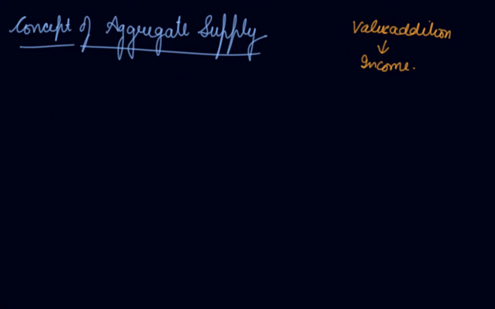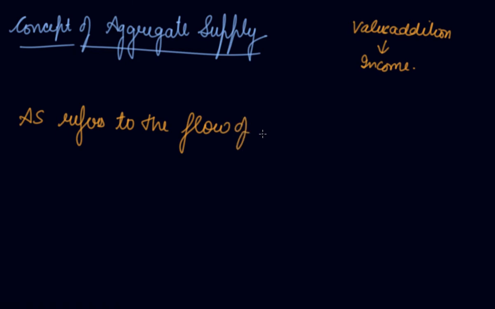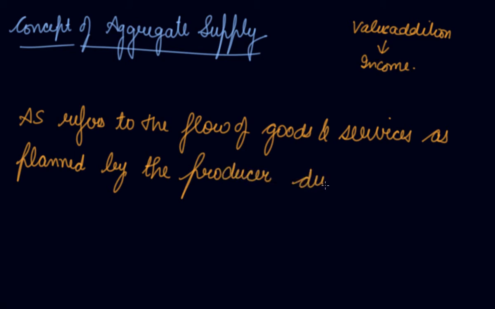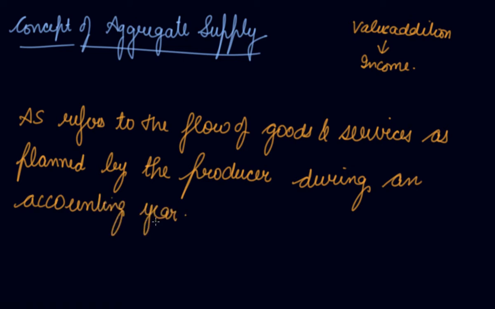So, aggregate supply refers to the flow of goods and services as planned by the producer during an accounting year. It is identical with the flow of income during an accounting year.